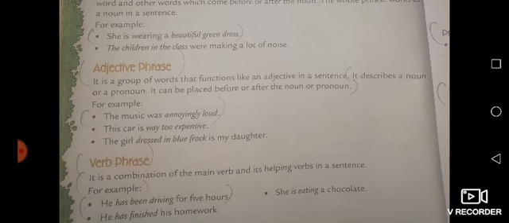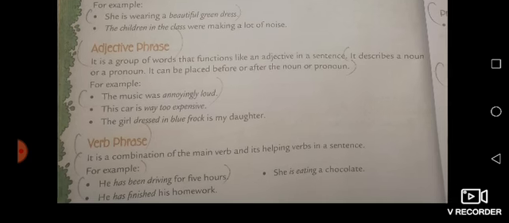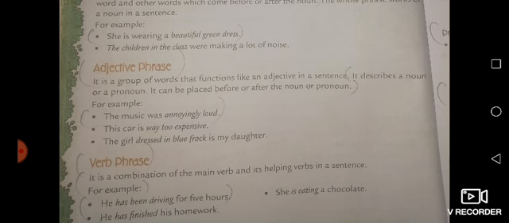As you see the example, the music was annoyingly loud. So annoyingly loud, that is the adjective phrase. The car is way too expensive. Way too expensive, that is in the italic form, is the adjective phrase. The girl dressed in blue frock is my daughter. So dressed in blue frock, this is the adjective phrase.